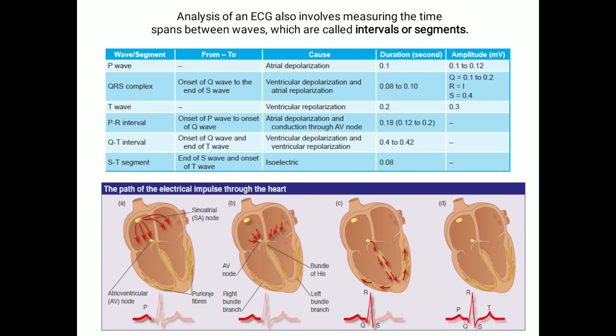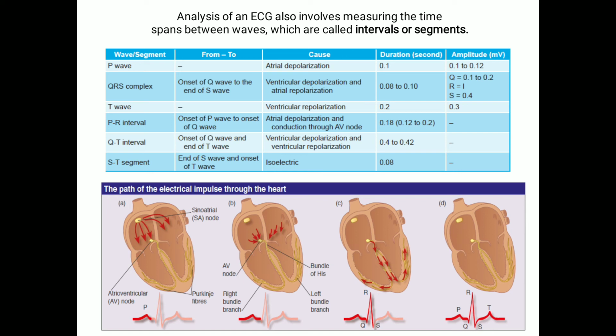So what are the segments? The first interval is the PR interval. You can see in the table that it is from the onset of the P wave to the onset of the Q wave. What is the significance of the PR interval? It signifies that atrial depolarization is taking place and the impulse is conducted from the SA node through the AV node.